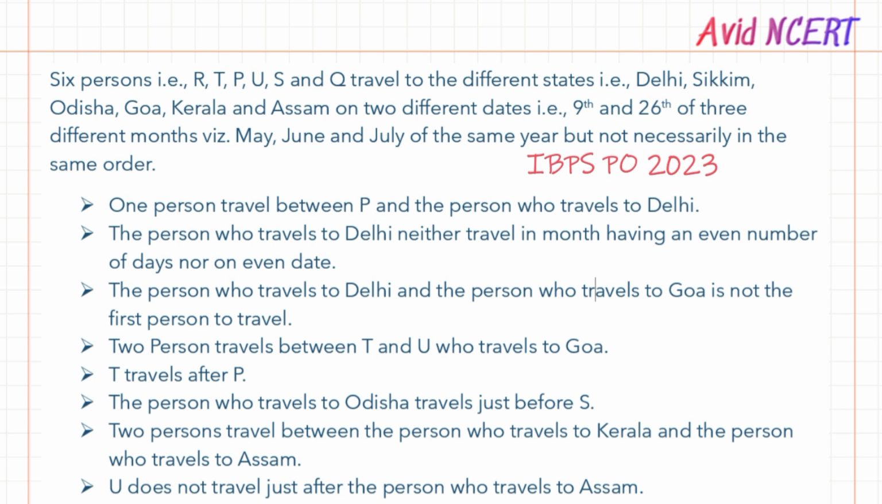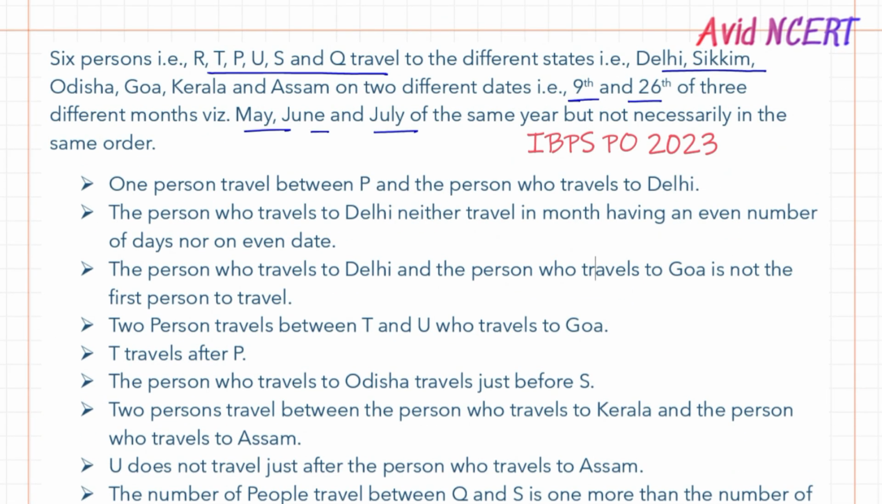Six persons P, Q, R, S, T and U travel to different states, Delhi, Sikkim, Odisha, Goa, Kerala and Assam, on two different dates, 9th and 26th, of three different months, namely May, June, July of the same year, but not necessarily in the same order. First, we have six different people traveling on six different dates. It's May, June, July, 9 and 26.